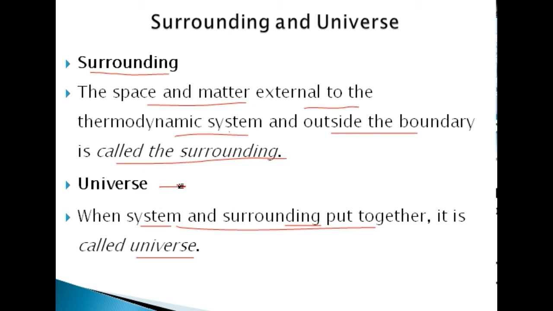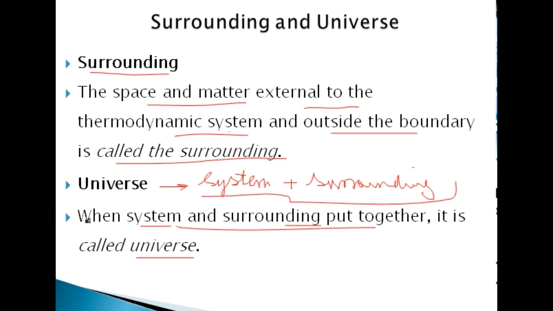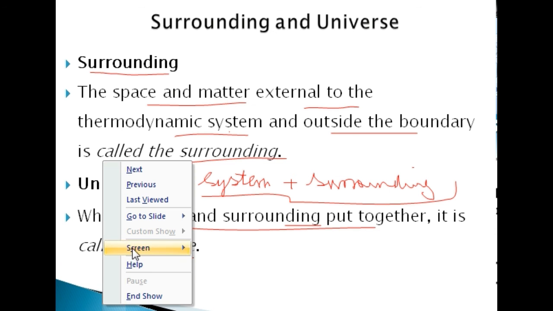The universe means we can say there is the system plus we are also taking into account the surrounding. When we are taking system and surrounding together, it is called the universe. Now, the use of this system is that